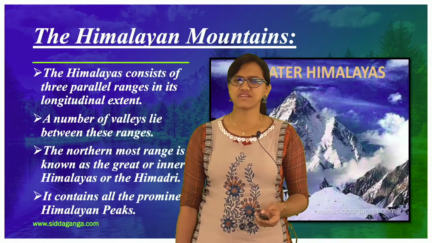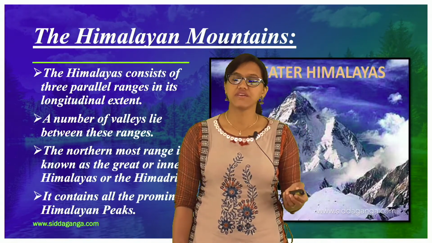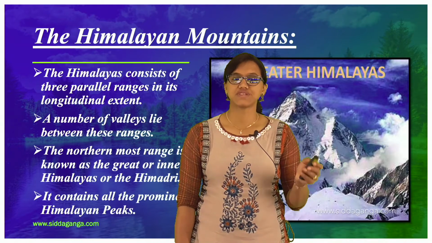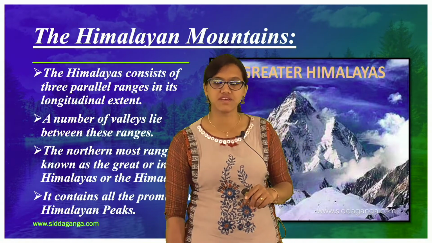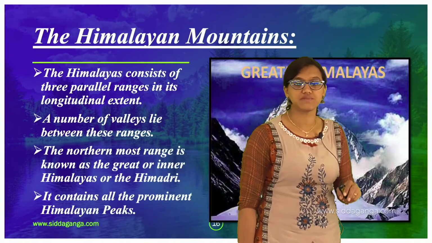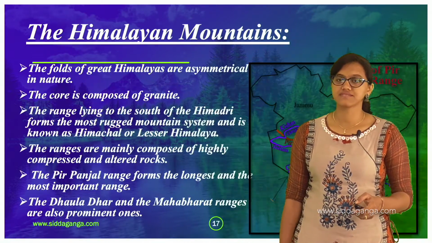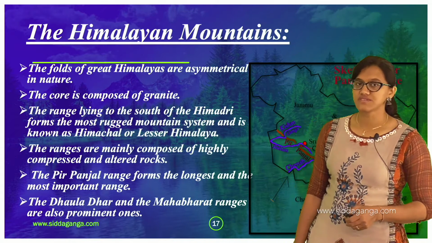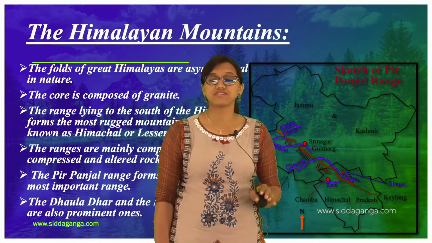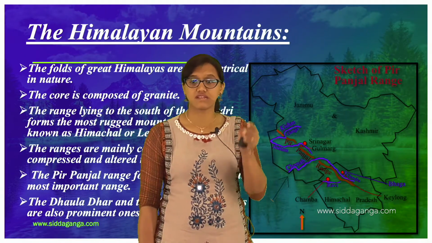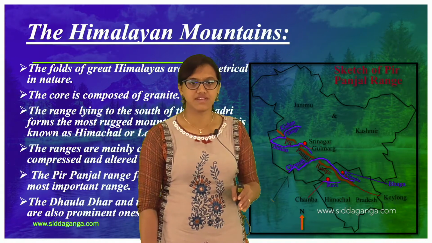Okay, it is named Greater Himalayas, or say Inner Himalaya, or we even call it Himadri. So that is where you can find all the prominent Himalayan peaks. And next, the folds of the Great Himalayas are asymmetrical. You don't have a symmetrical form here, just like scaling and all, you don't have that kind of thing. It is asymmetrical in nature.